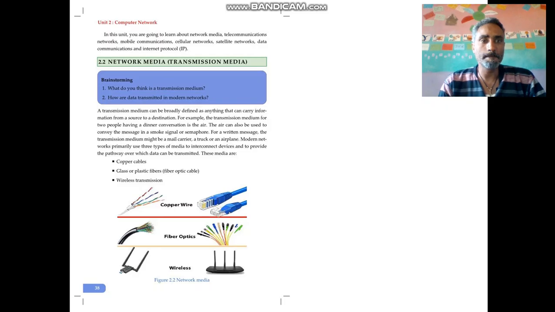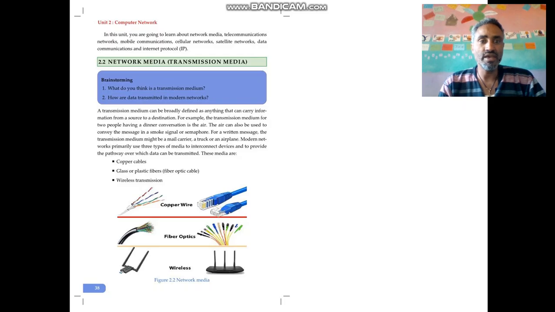Here is the network media, transmission media. What is a transmission medium? A transmission medium can be broadly defined as anything that can carry information from a source to a destination. The transmission medium is one of the fundamental elements of a network.